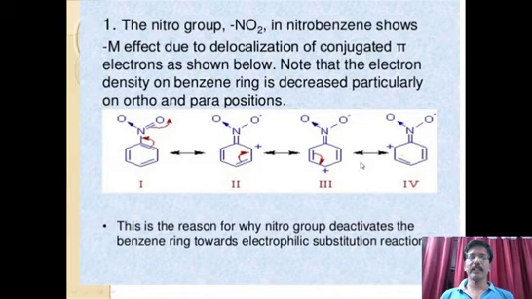Therefore, the benzene ring is carrying a positive charge, which hinders the attack of the electrophile, so that electrophilic substitution reactions become very hard or very difficult when compared to normal benzene. So these are called deactivating groups. Minus M effect groups are also called deactivating groups as far as the benzene ring is concerned. This we will also discuss when we talk about benzene as the main topic in later sessions.